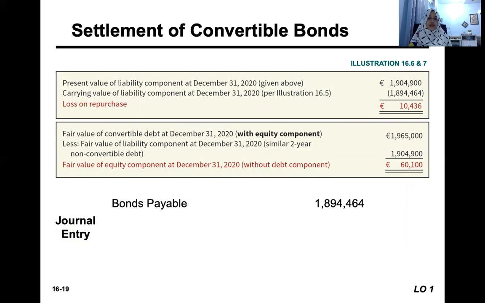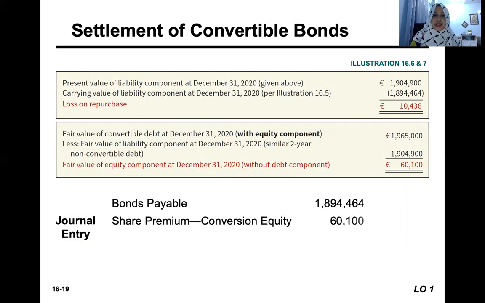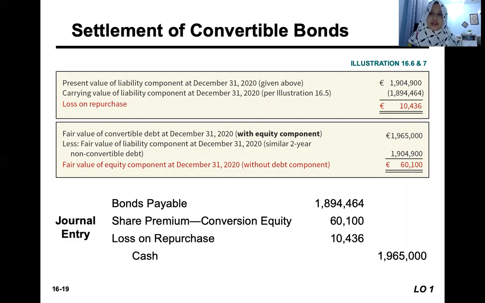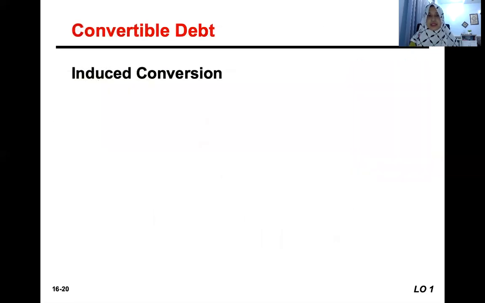So how do we record? We'll close off the bonds payable at the date of 31st December 2020, the carrying amount. And then close the share premium conversion equity. And we identify the loss on repurchase and we credit the cash, based on the fair value that we have to pay back to the bondholders. I know it's a bit complicated. You try to do the exercise later on, read again, then you can understand.